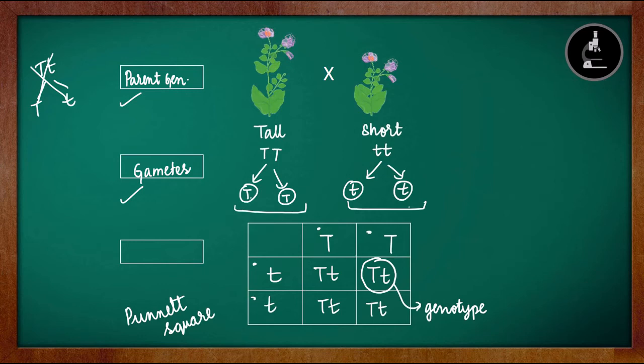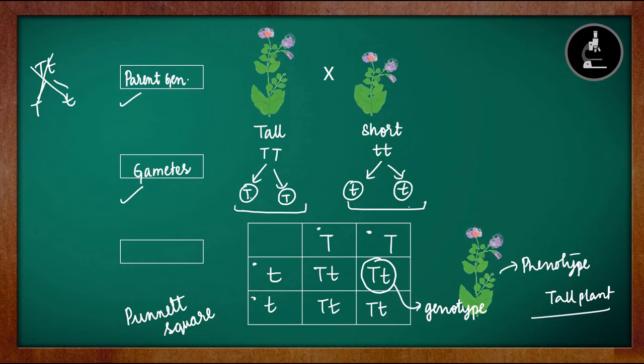If capital T, small t is there, what will be the phenotype? We know capital T is the dominant character, so the phenotype will be a tall plant. That is the physical appearance. So the phenotype is tall and the genotype is capital T, small t. All are capital T, small t. There is no other option.